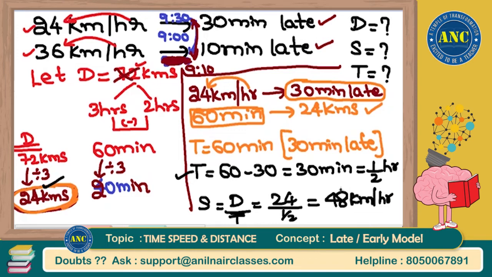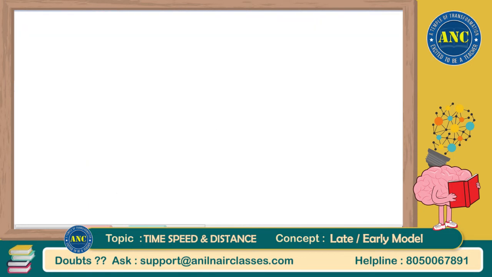Do not be under the assumption that every time you will get the answer as 48 kilometers per hour for the speed in all your questions. Coincidentally, my previous answer also is 48, this answer also is 48, sir. Next question. Now I expect my students to solve this third question probably without using pen.